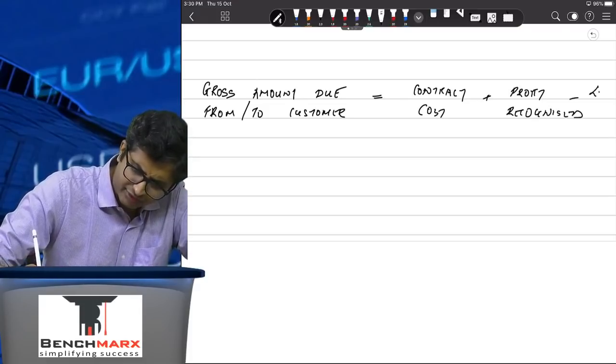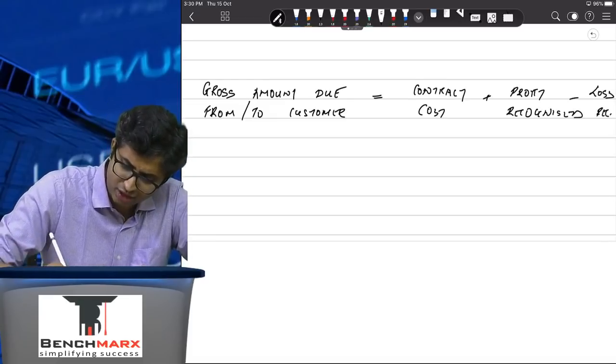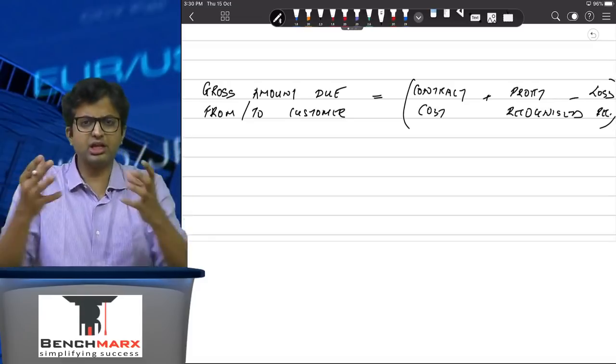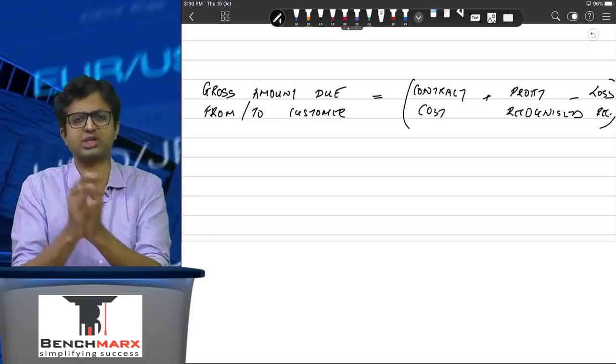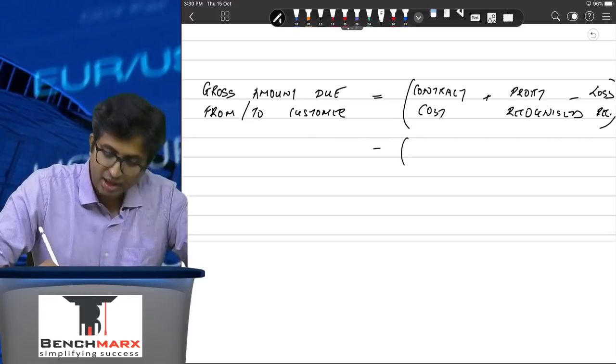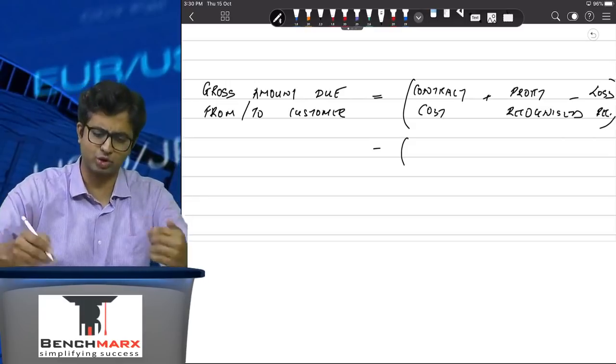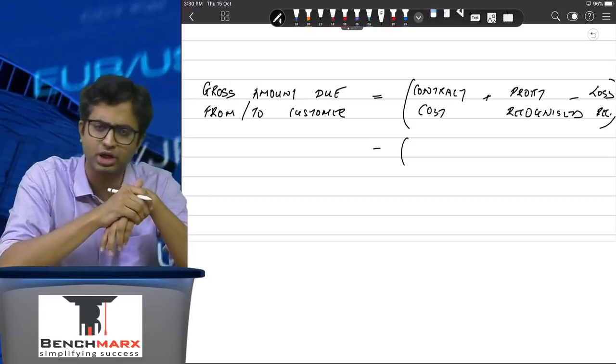Less losses recognized. Again, losses recognized. I'm just writing this in short. This is the amount that is as per your books of accounts, from which you will subtract the amount, the progress billings that have been received or not yet received. So this is the amount that has been actually billed to the customer.